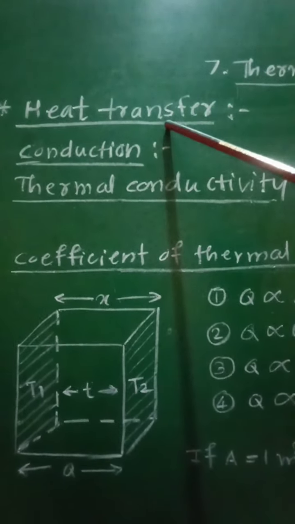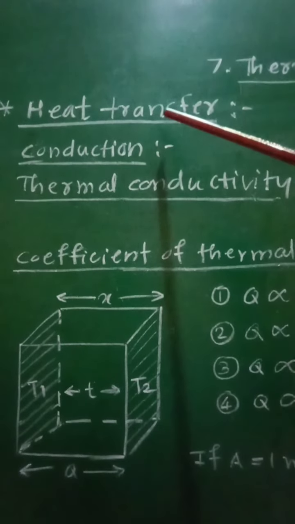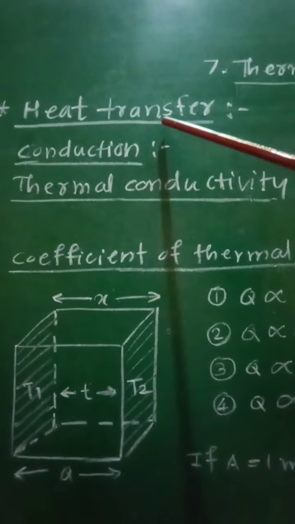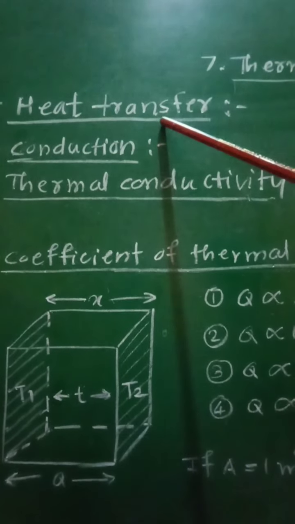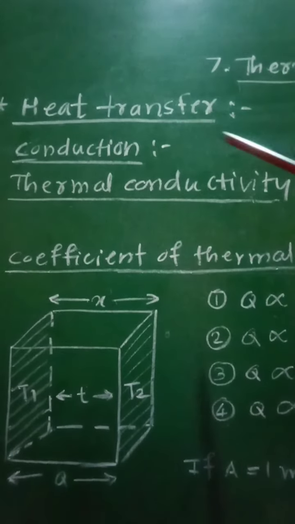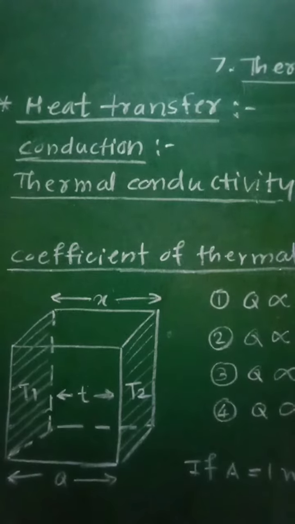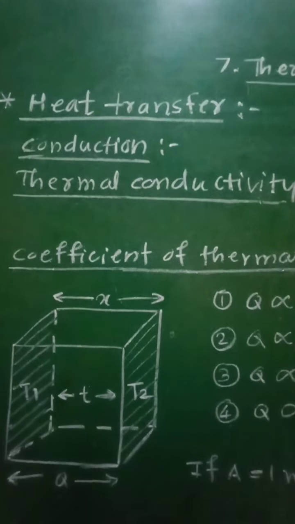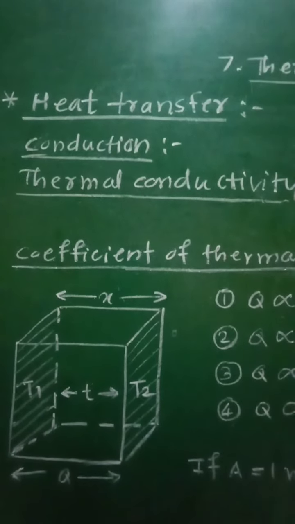So we know that heat is one of the forms of energy, and therefore, as energy is transferred from one place to another place, in a similar manner heat will be transferred from one place to another place. Heat is transferred from one point of a body to another point of the body by three different ways.